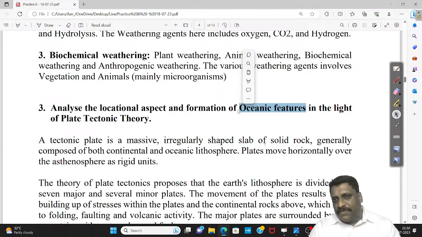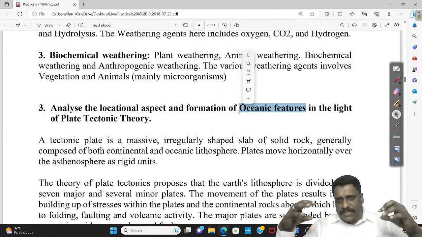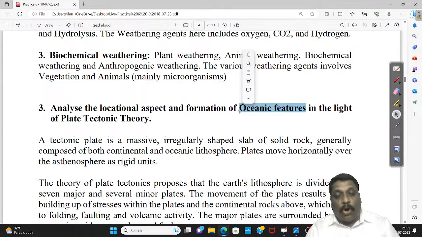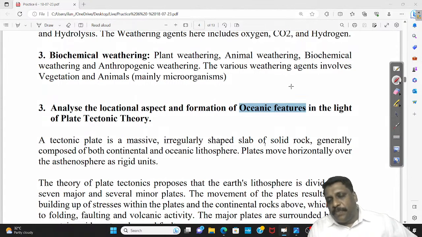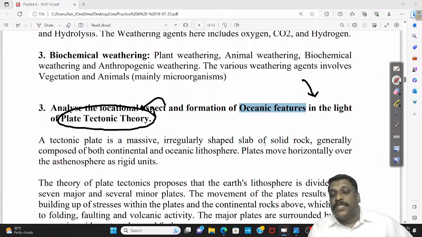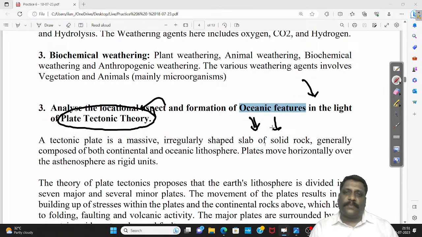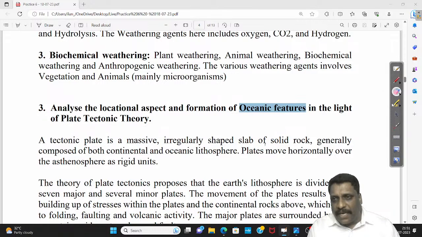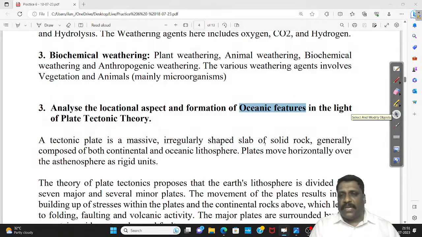Normally the theory says whenever oceanic crust and continental crust converge with each other, oceanic crust, being heavy, will go for subduction. But plate tectonic theory sees this from a slightly different perspective. Subduction is taking place because the magma is going for subduction. That's how we have to analyze it here. Now, what is plate tectonic theory? Somewhere, in a nutshell, I have just given it to you.